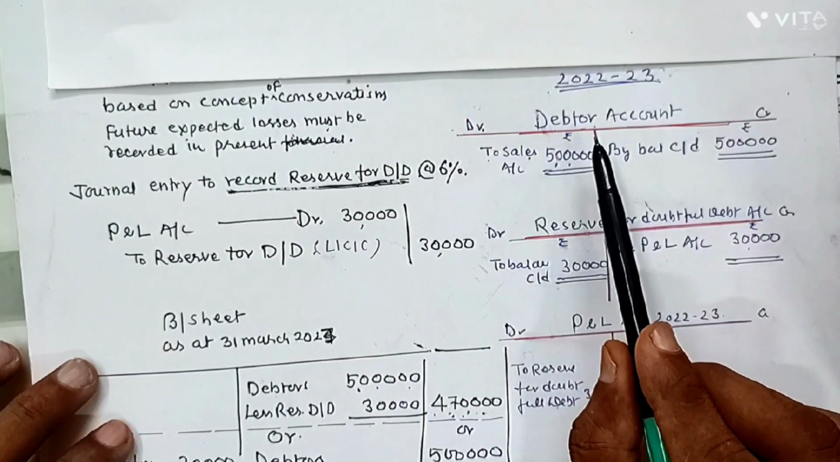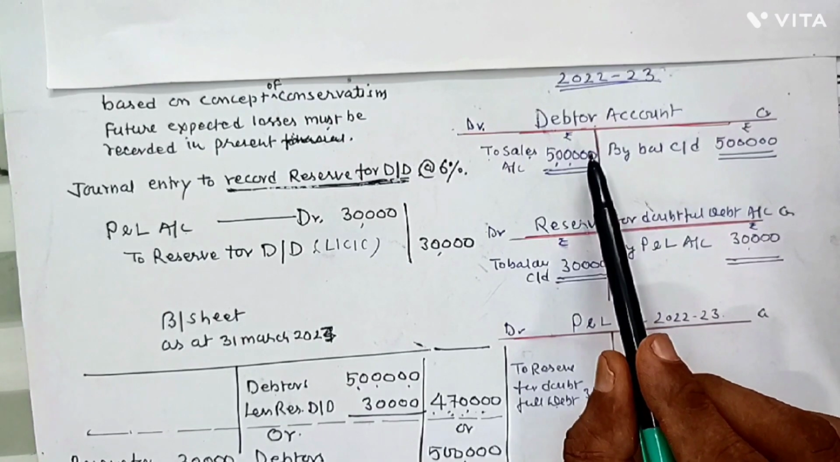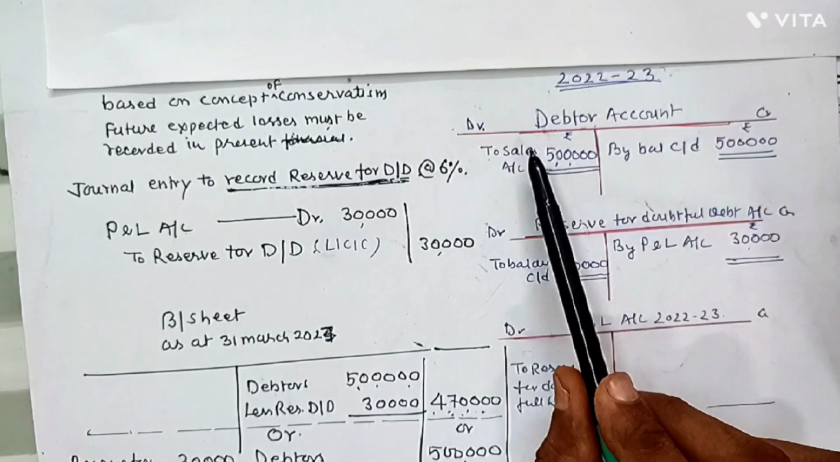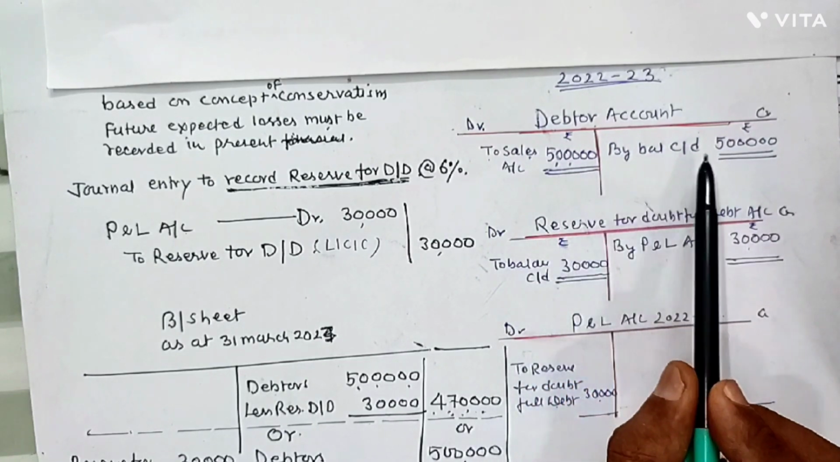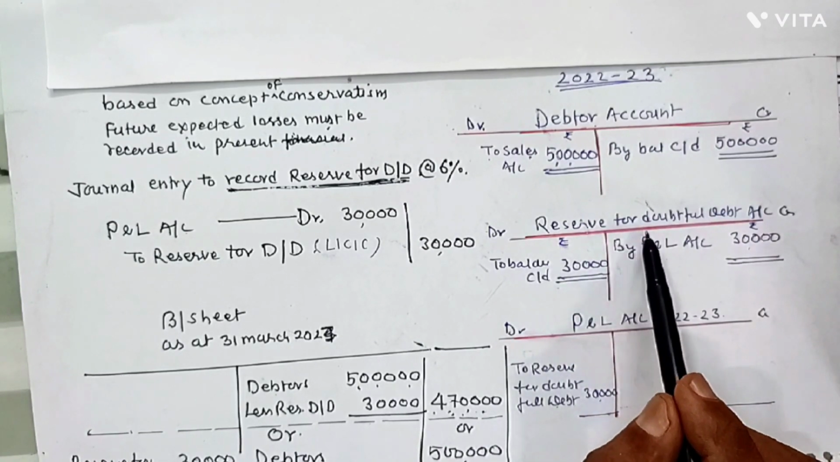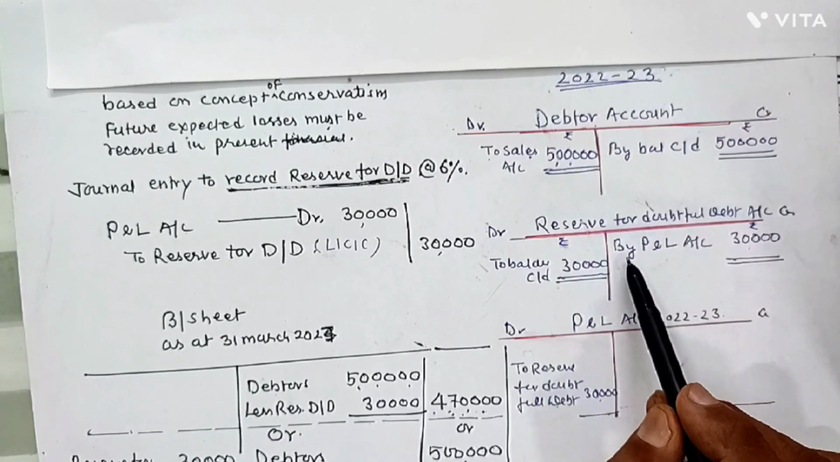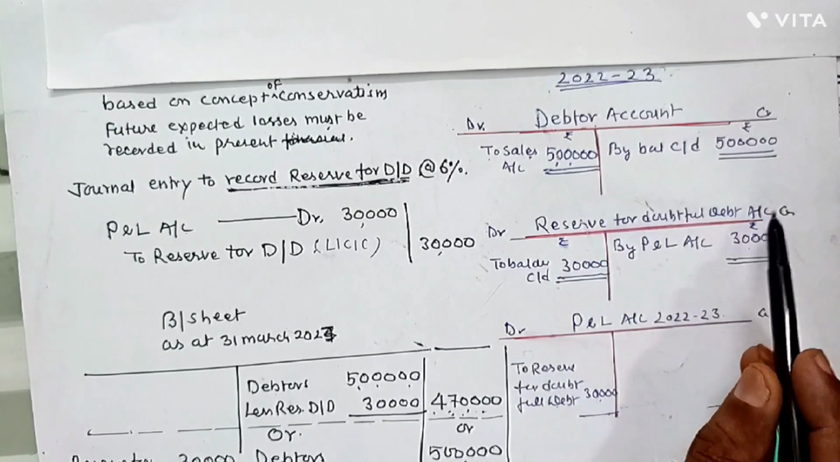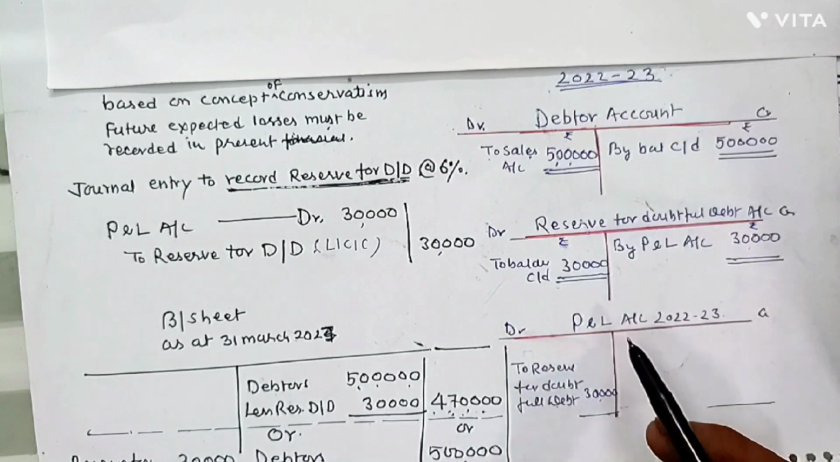Now, if we want to see how the ledger account will appear in the books after making the trial balance, again we are making the debtor account. Debtor, to sales 5 lakh, by balance c/d 5 lakh, no problem. And reserve for doubtful debt has recently been created with the help of profit and loss account. It has a credit balance, and on the debit side, to balance c/d.